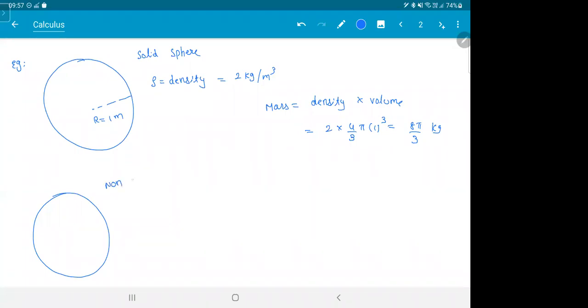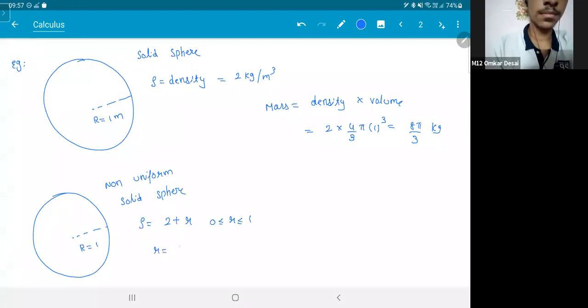You will deal with these kinds of things a lot later on also. Something like density is 2 plus r, where r is the distance from the center. So r is between 0 and 1.